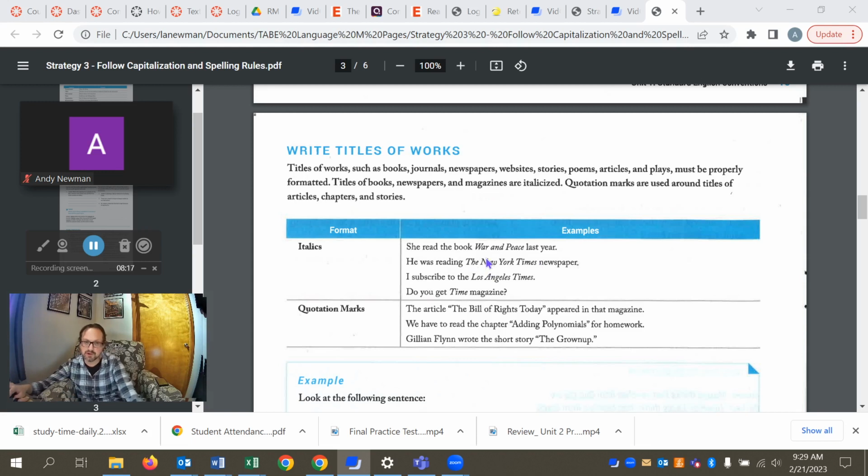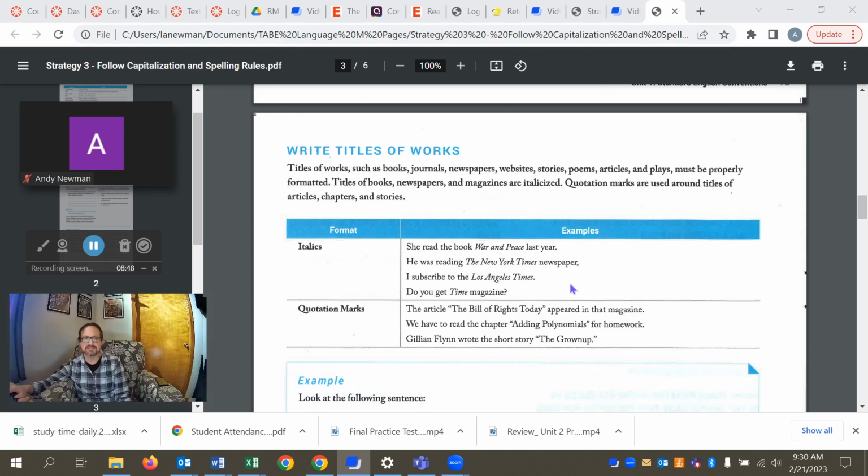Okay, so she read the book War and Peace last year. That's a novel. That's why it's in italics. He was reading the New York Times newspaper, so that's in italics because it's the title of the newspaper. However, individual articles within the newspaper are not italicized. They get quotation marks, which we'll talk about in the next few examples. Los Angeles Times, just like the New York Times, is a title. Time Magazine, again, a title.